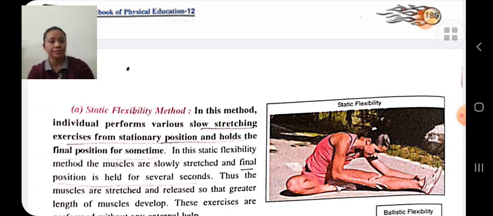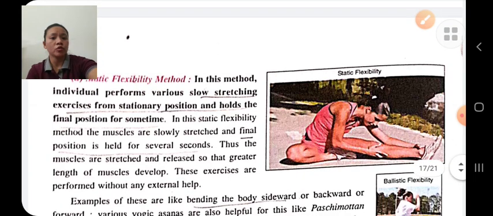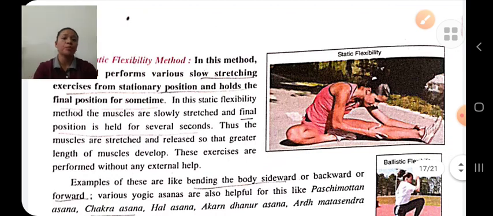For example, toe touching, bending the hands sideward and holding that position, holding the final position for some time, or doing chakrasana, halasana, etc. This is the static flexibility training method.